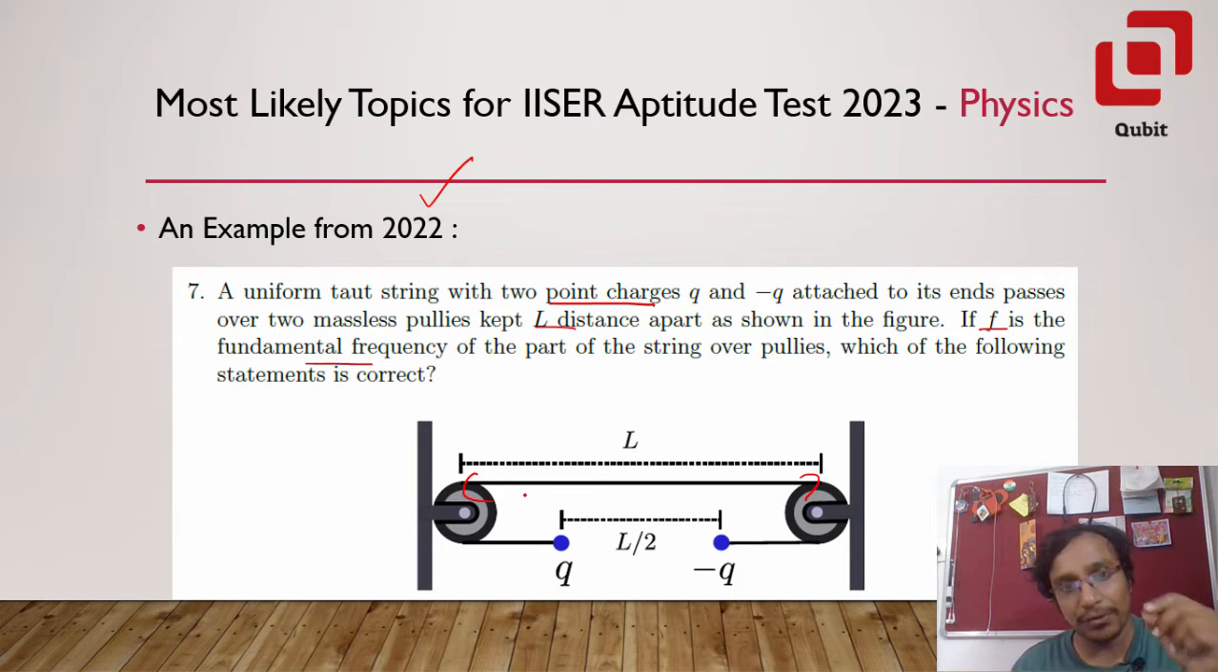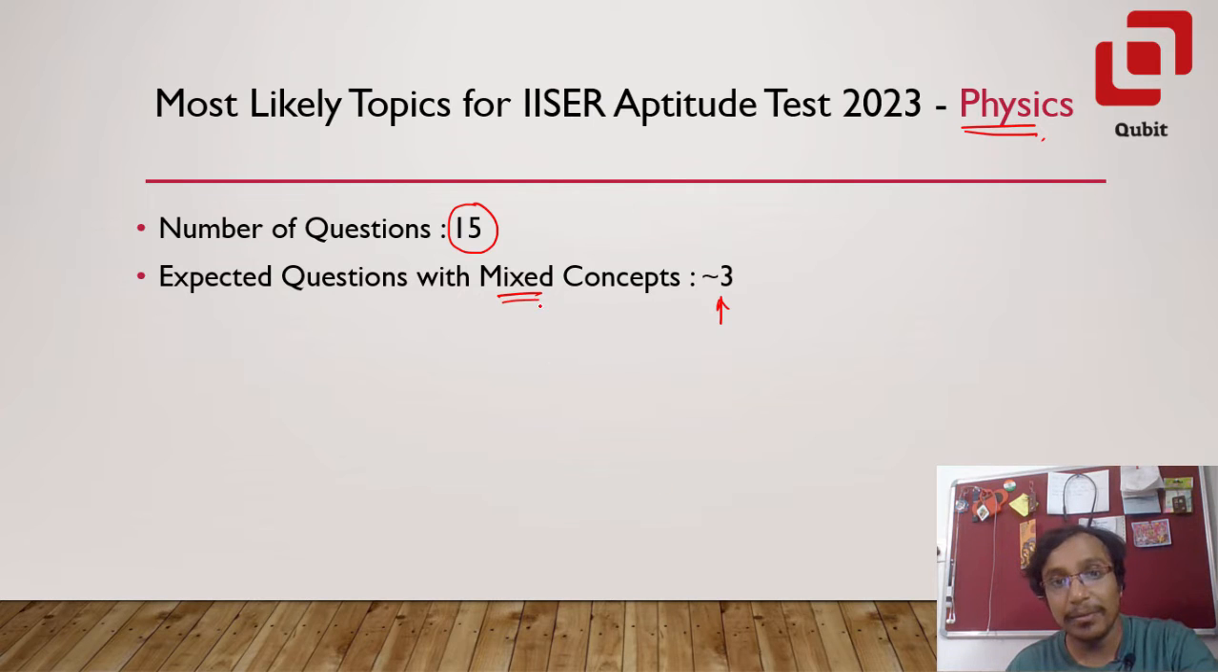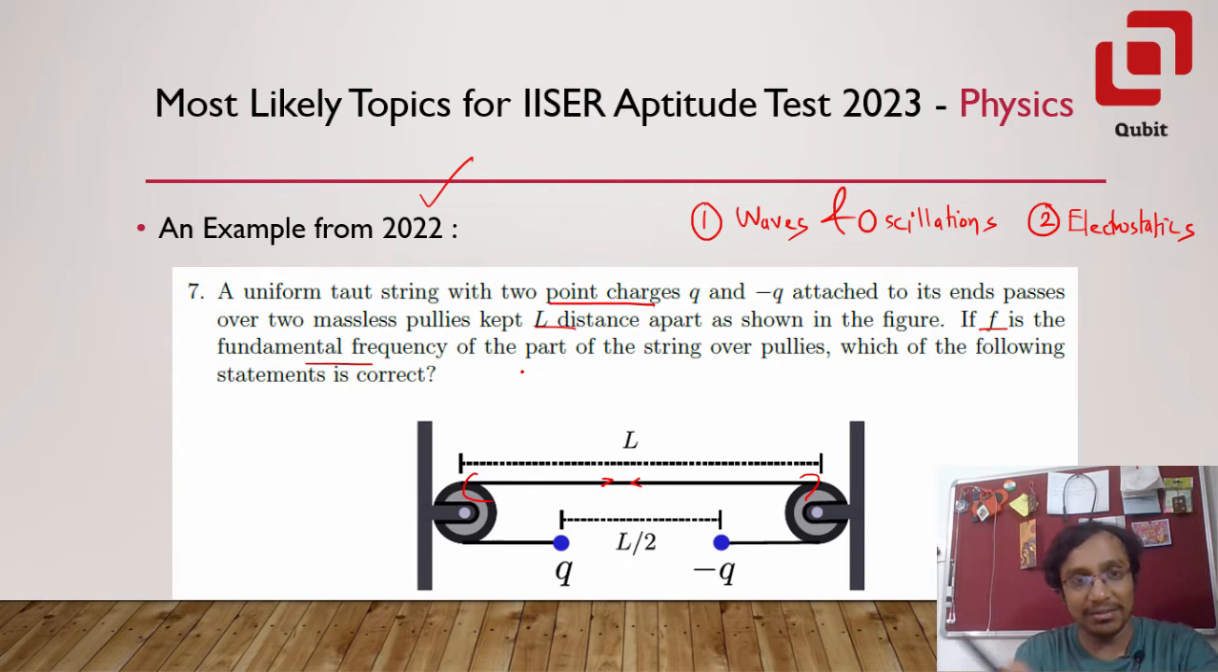Now please understand that to solve this problem, you are not only required to know the ideas from waves and oscillations, but in addition to that, you are also required to know Coulomb's law, which is from electrostatics. Because in order to calculate the tension in the string, you first need to know the force of attraction between the charge Q and the charge negative Q. That is what I call questions with mixed concepts. So if you are not used to these, please get used to these by looking at the PYQ solutions.